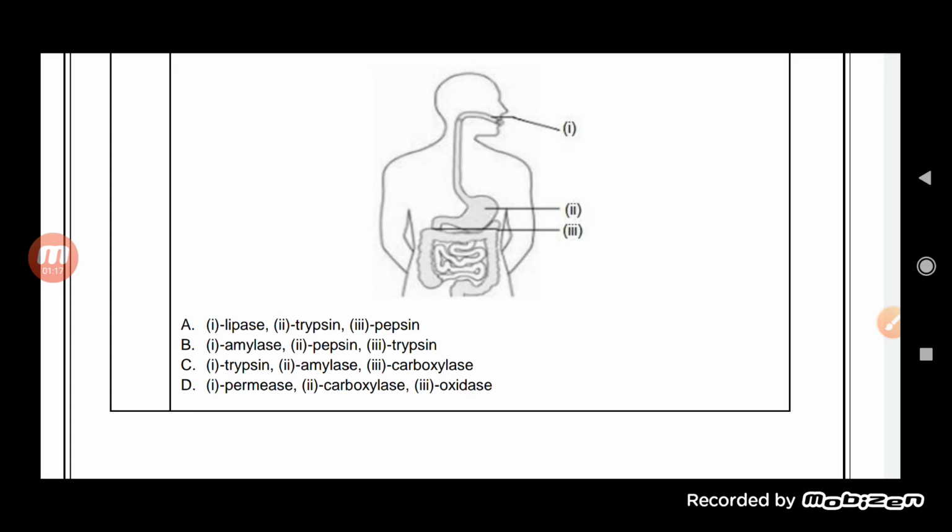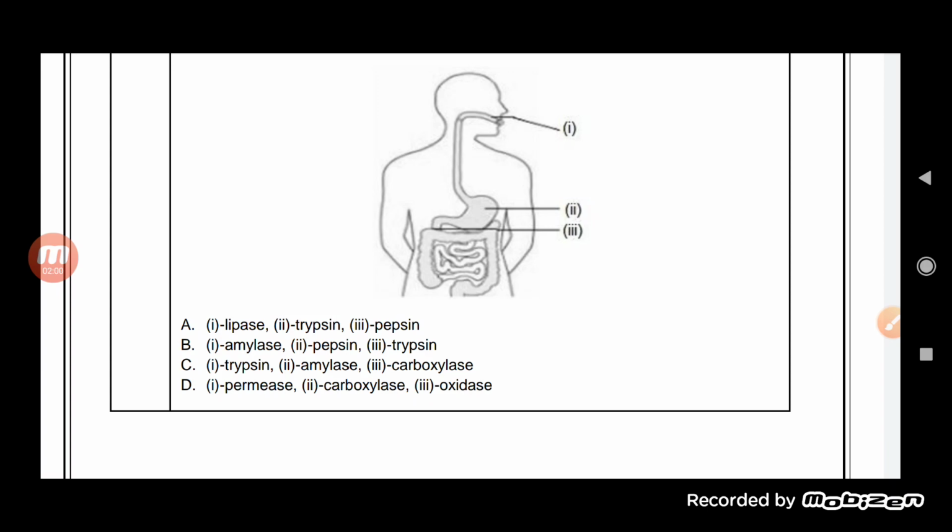The second one is stomach, and in the stomach a protein digesting enzyme, pepsin, is released. Although HCl is also there and mucus is there, obviously HCl and mucus are not enzymes, but pepsinogen is released and becomes pepsin. So pepsin is that enzyme which helps in the digestion of the protein. And the third one, when it reaches the small intestine, there also an enzyme is released, and that is also a protein digestive enzyme which we call trypsin.